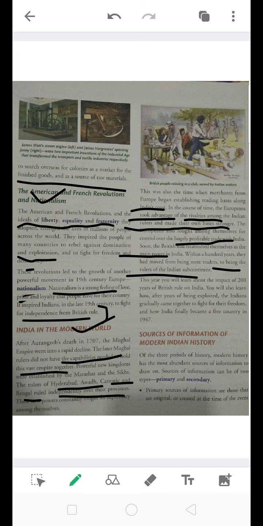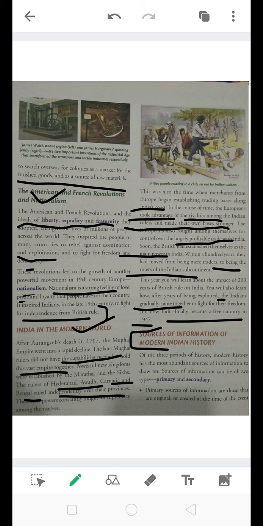This year we will be learning about the impact of 200 years of British rule in India. Imagine, the British ruled India for 200 years, and actually we are at fault because we let the British rule India. If we had taken steps earlier, hopefully we would have got independence before 1947, but unfortunately it had to be so. During those 200 years of British rule, the Indians gradually came together to fight for their freedom, and India finally became a free country in 1947. So this is how India in the modern world has to face the problems.